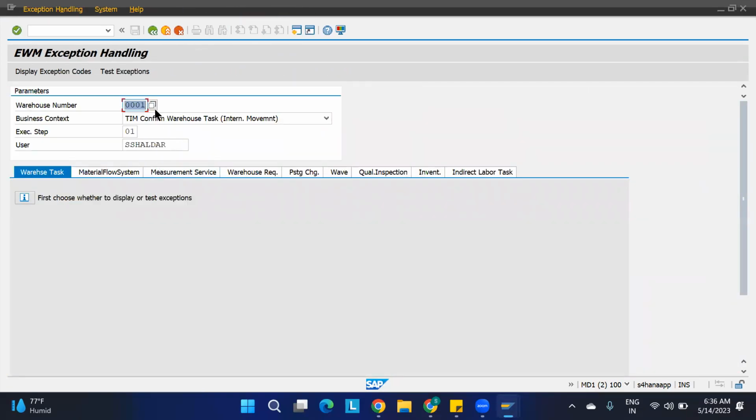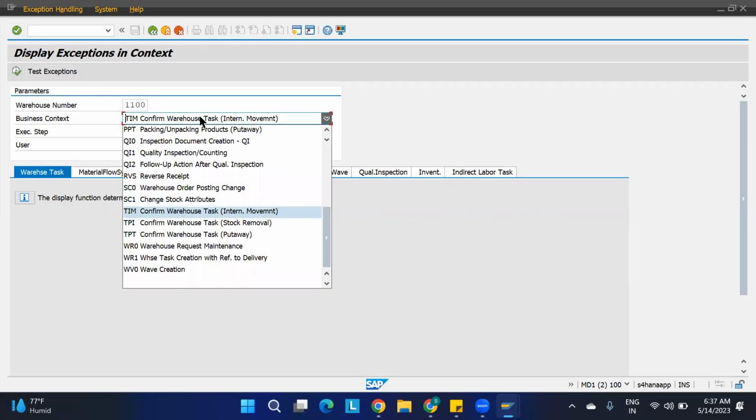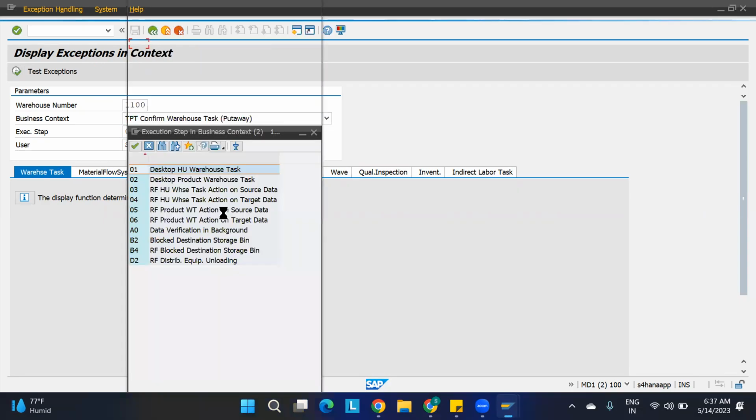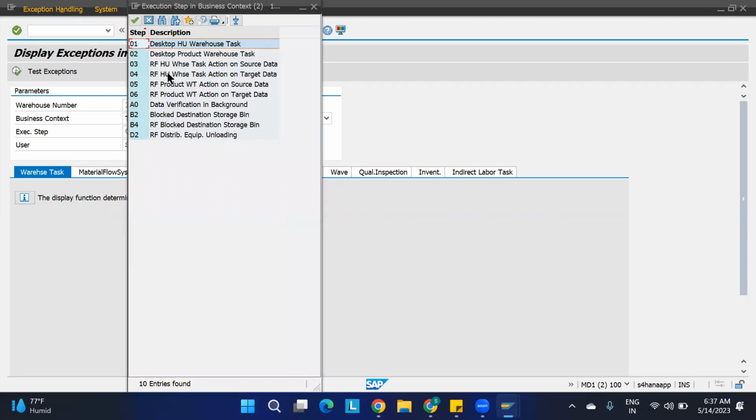Okay. So warehouse is display exception codes. Warehouse not implemented just for the warehouse task. Exception step 04.